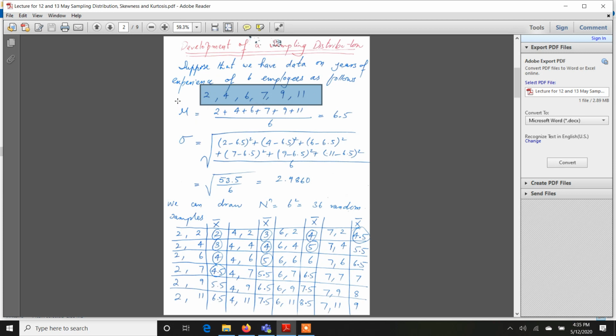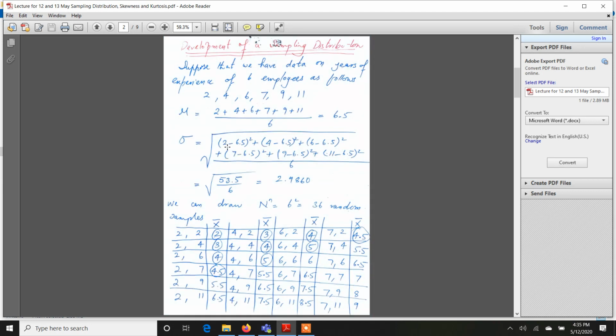If I calculate the mean of this population, you know that the Greek symbol mu is used to denote the population mean. So mu is simply adding all the values and dividing by the number of values, and we get 6.5. Then the population standard deviation, once again by the Greek symbol sigma, is the square root of the sum of each value minus mu, squared.